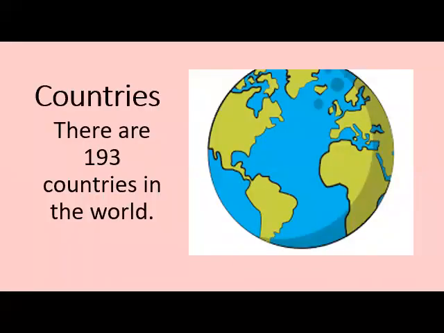Okay, how many countries are there in this world? There are 193 countries in the world on this planet. It's a general knowledge question, so keep in mind, 193 countries are in the world.